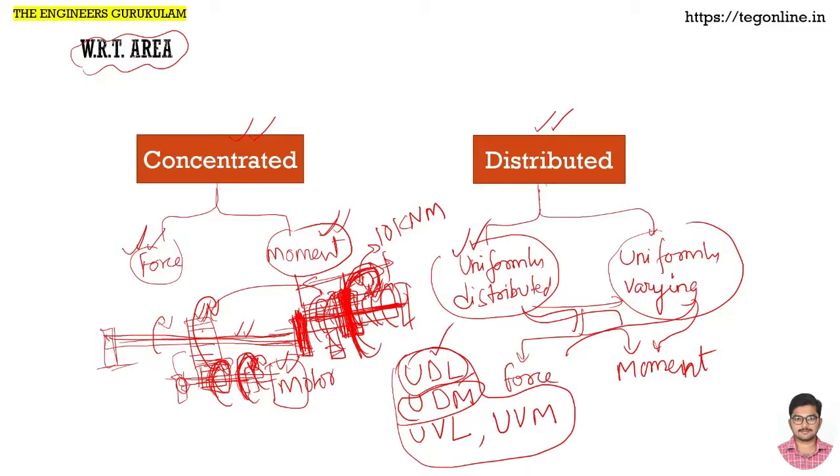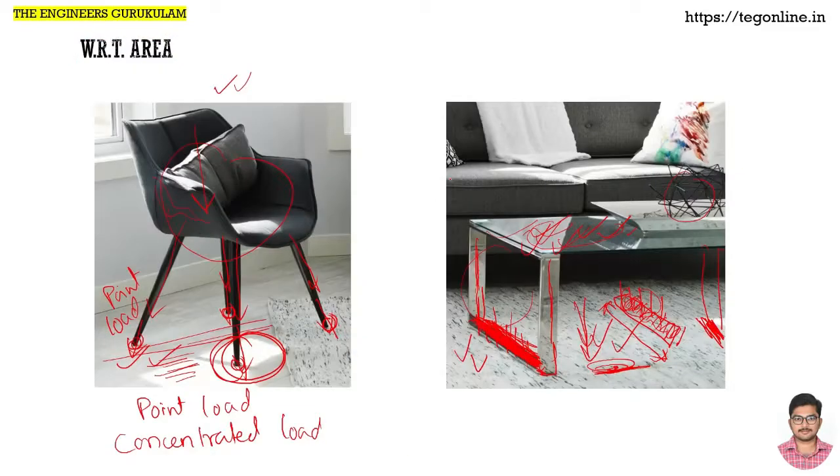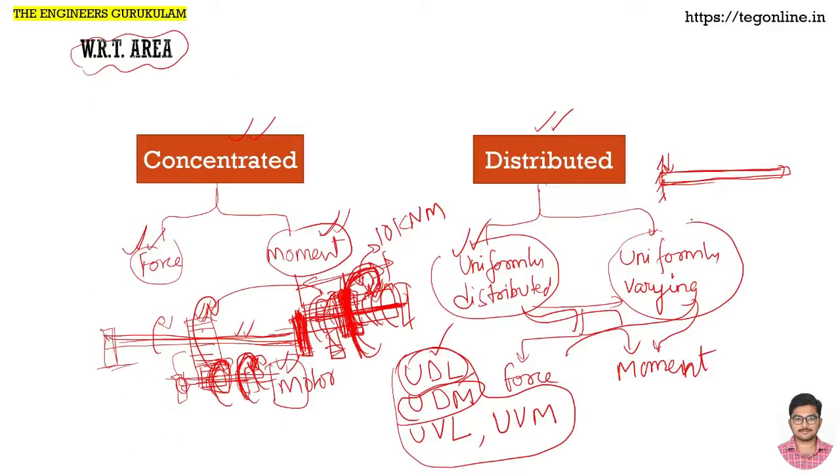Now coming to uniformly varying, with the same example. Another example we can take: there is a fixed beam or a bar. Now uniform distribution, the same load, for example the flat bar that we have seen, in a measurable way. When the magnitude at every particular point is, say, 1 kilonewton, the entire length is covered this way: 1 kilonewton, 1 kilonewton, 1 kilonewton. At every inch, every step, there is 1 kilonewton load.